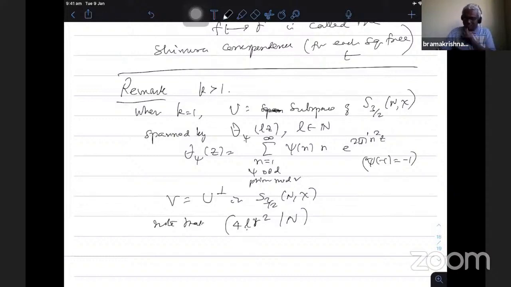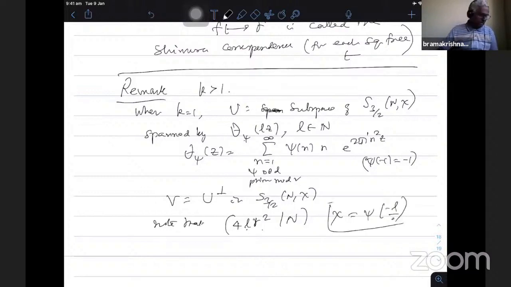R can also vary over divisors of L such that R square divides L. Therefore I have to take all the theta series with this extra property that 4 times LR square divides n, and this will span. To take the span of this, belonging to this space, I take the orthogonal complement. I call this V, and chi is psi times minus L by dot.